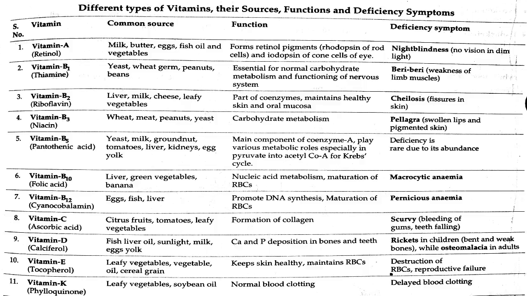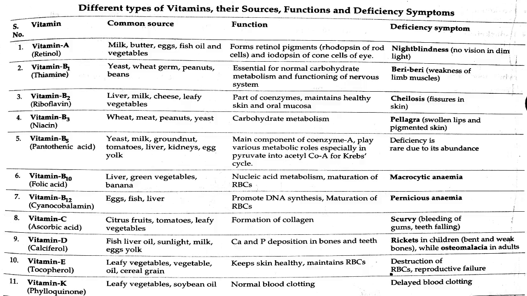Third one is vitamin B2, that is riboflavin. Common sources are liver, milk, cheese, leafy vegetables. Its main function is being part of coenzymes, and it maintains healthy skin and oral mucosa. Deficiency of vitamin B2 is cheilosis, that is fissures in skin.